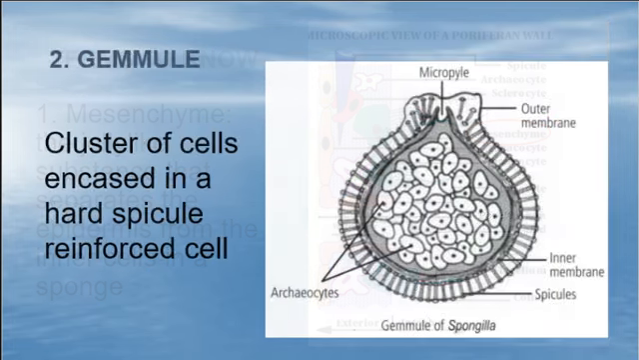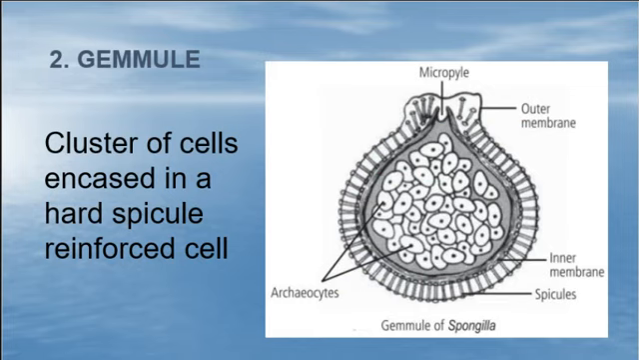Number 2, the gemule, however you want to pronounce it. Cluster of cells encased in a hard spicule-reinforced cell. Remember, it's sort of like a spore, so if times are rough, then it can survive by having this little life raft, if you will. Second from the bottom one. The cells are on the inside. Any questions on number 2? Second from the bottom, okay.